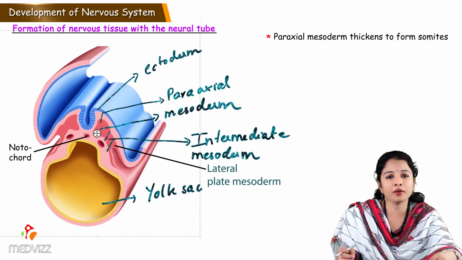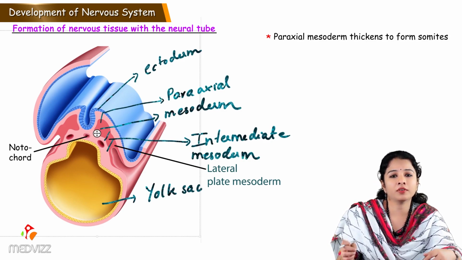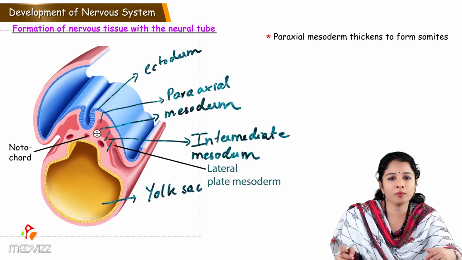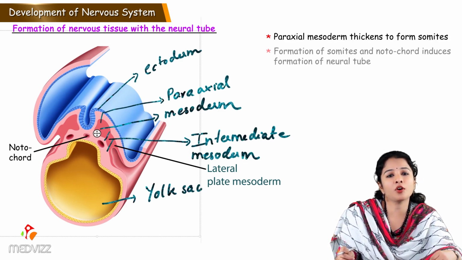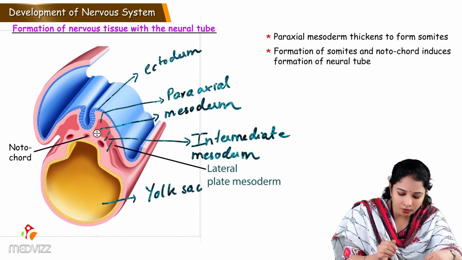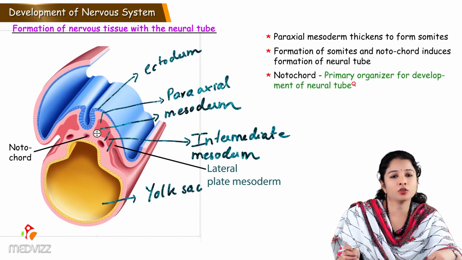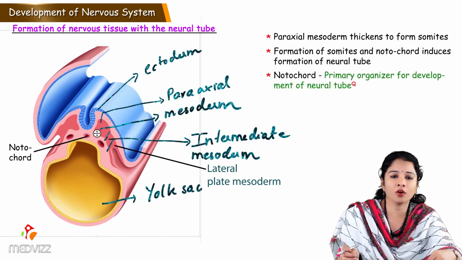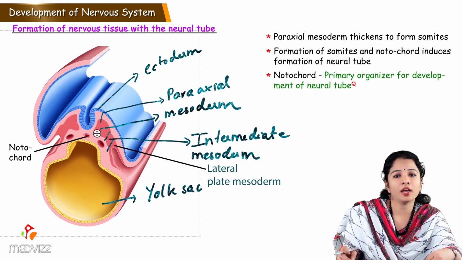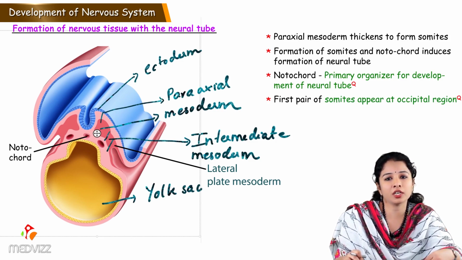So when the first pair of somites appears, it leads to the formation of neural tube. The formation of somites and the notochord will induce the formation of neural tube. So notochord acts as a primary organizer for the development of neural tube. And the first pair of somites usually appears at the occipital region.